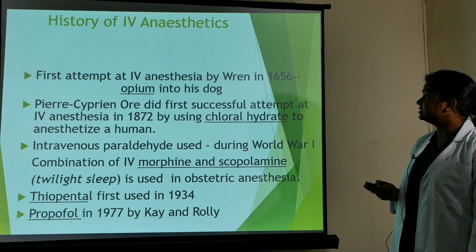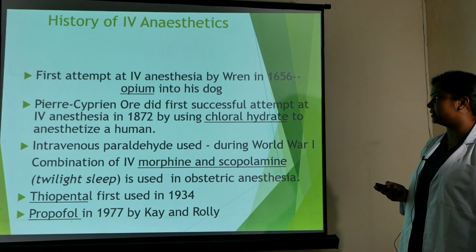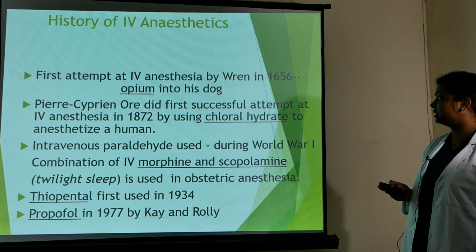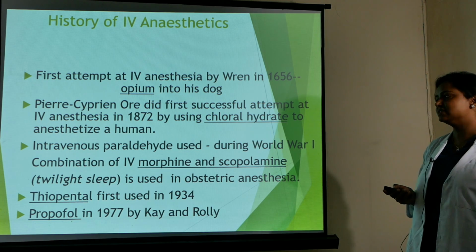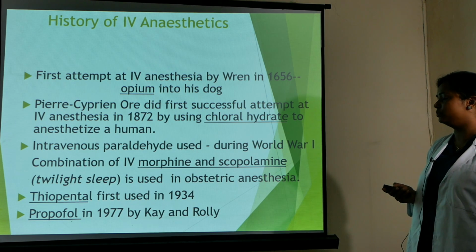So, history of IV anesthetics. The first attempt at IV anesthesia was done by Wren in 1656. Opium was the drug that was used first. Pierre-Cyprien Oré did the first successful attempt at IV anesthesia in 1872, by using chloral hydrate to anesthetize a human.